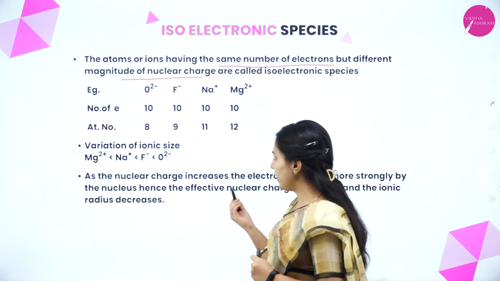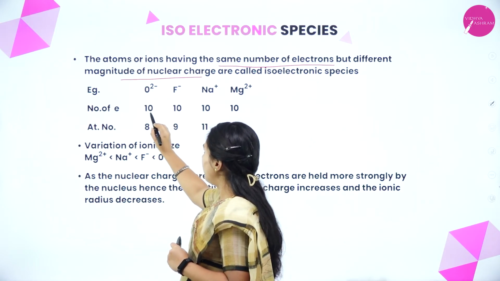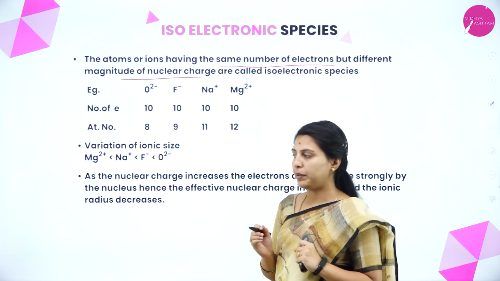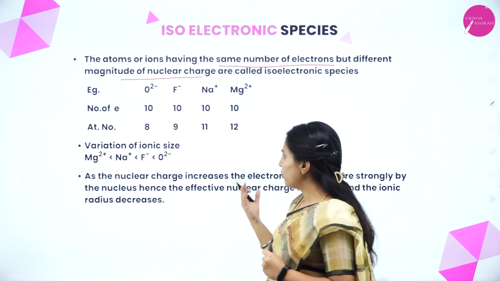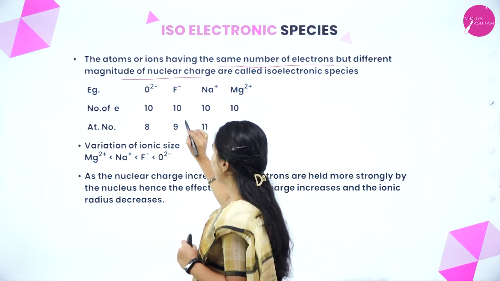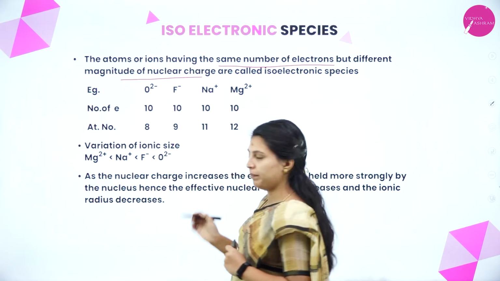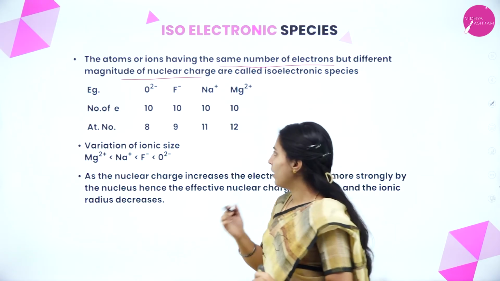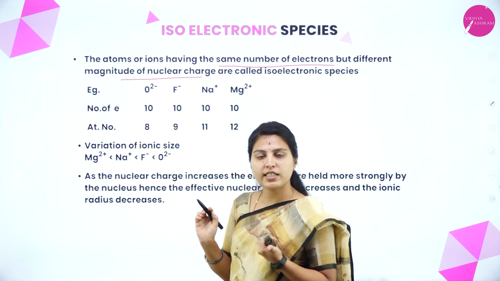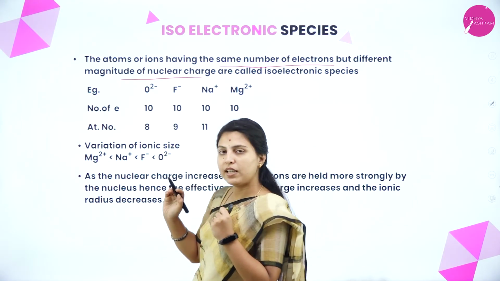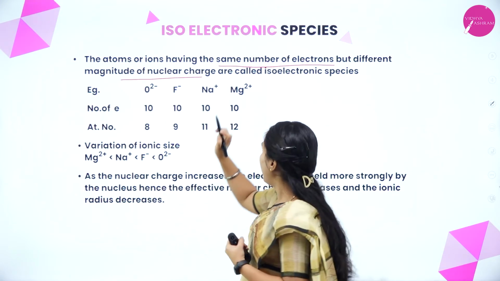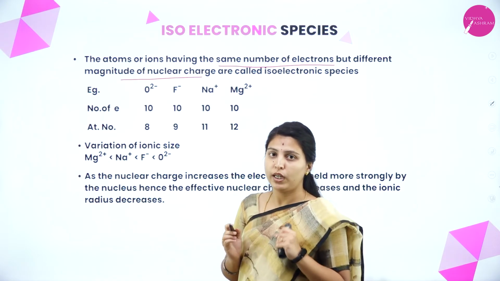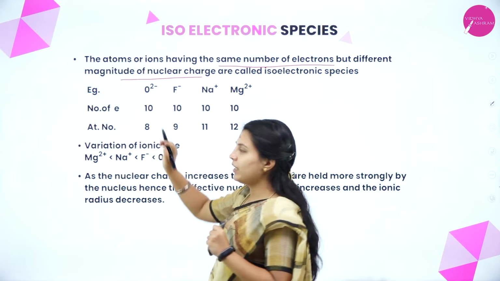So, first we will see some examples. See, oxygen, fluorine, sodium, magnesium, we are taking as the example. All are having different atomic numbers, as we know. Oxygen is 8, fluorine is 9, sodium 11, magnesium 12. How will they have the same electrons? You have read about ionic radius, right? If we have an anionic charge, that many electrons should be added. If we have a positive charge, that many electrons should be removed. That time, all the electrons will get equalized.